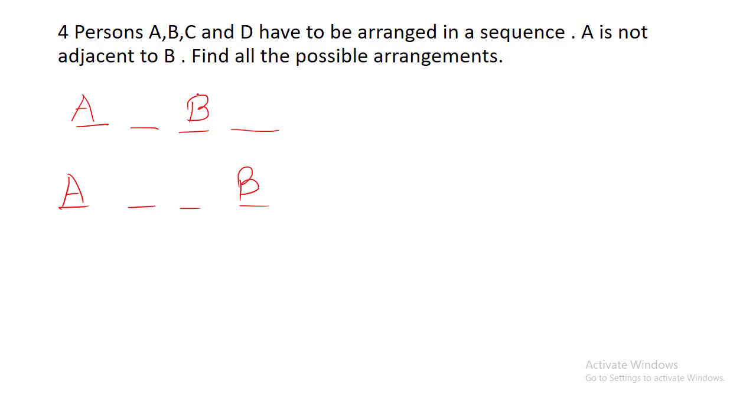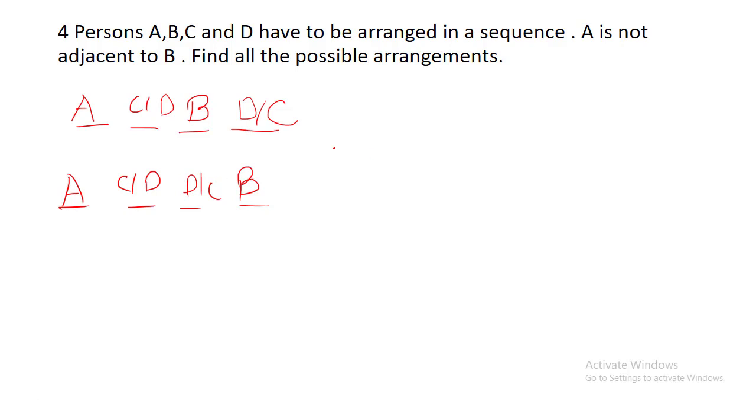You can consider Bezier in only one diagram, or even in your mind, and then try to solve everything in your mind. That is again fine. This is just for practice to build your basics. Now, if A is here, B is here, C and D can interchange their positions. Again, C and D can interchange their positions.